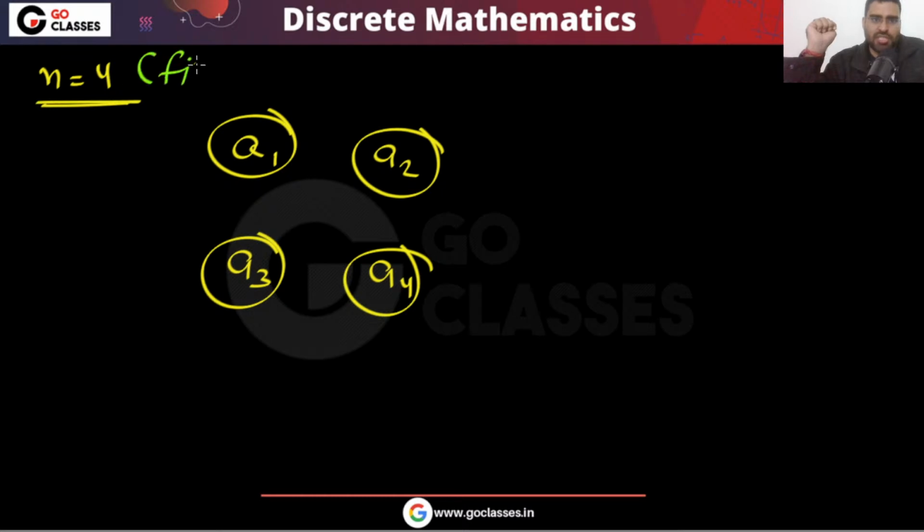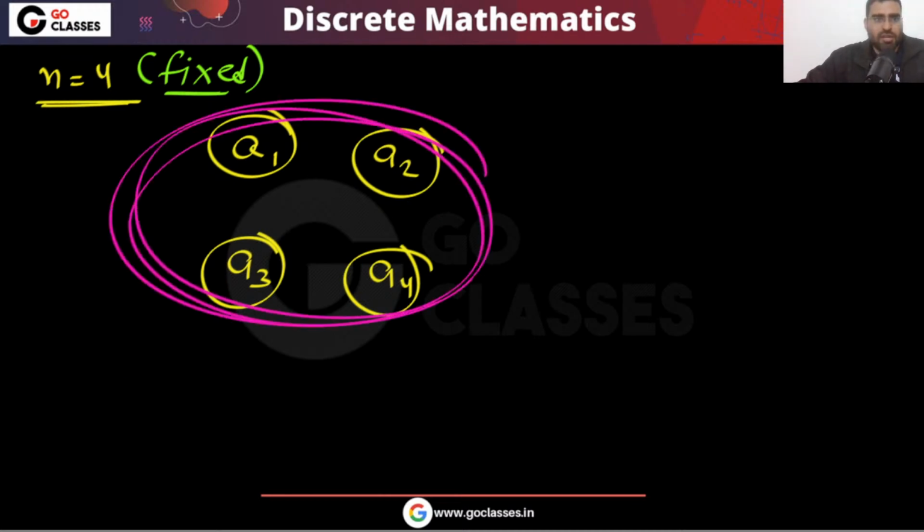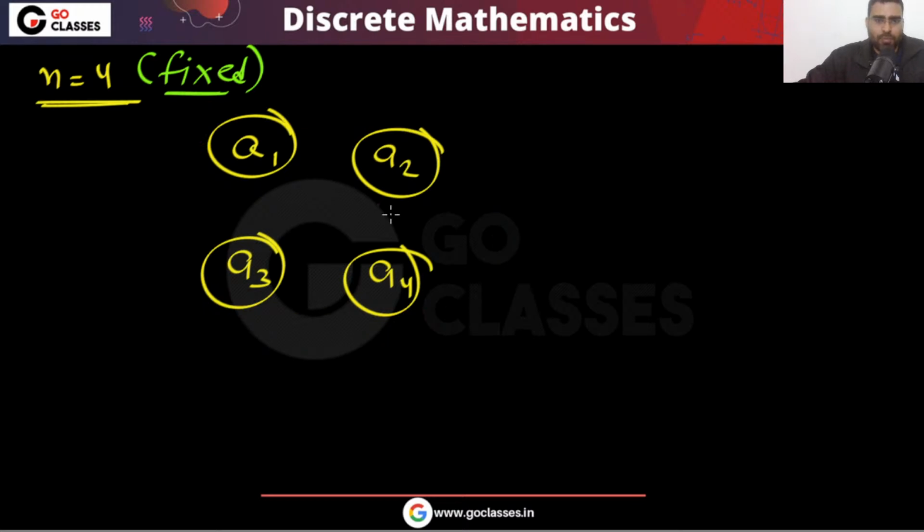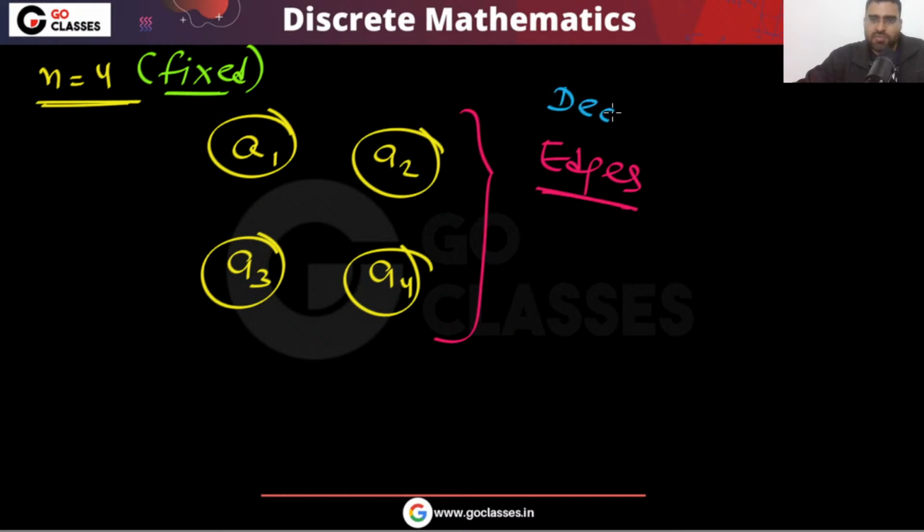So what can you change? If the number of vertices is fixed, then how can you create the graph? By putting the edges, right? Yes or no? All you have to do is decide which edges we are putting. Basically, we just have to decide on edges.